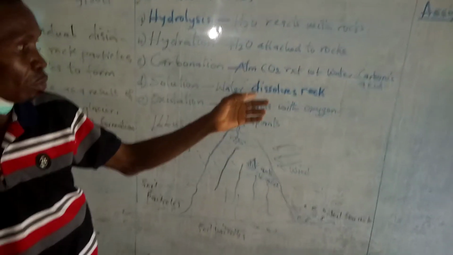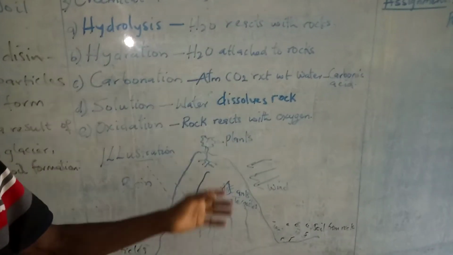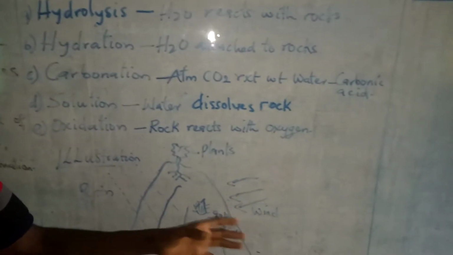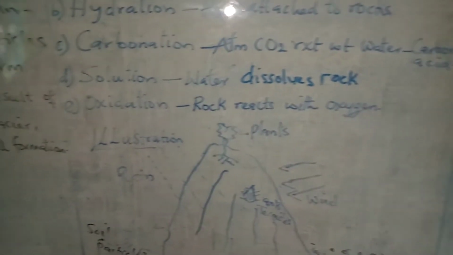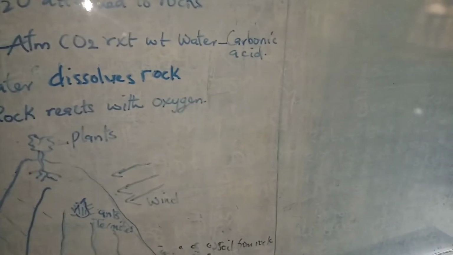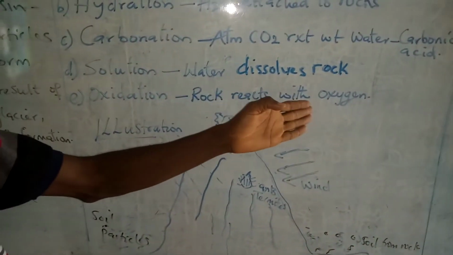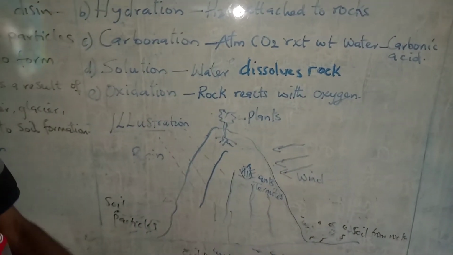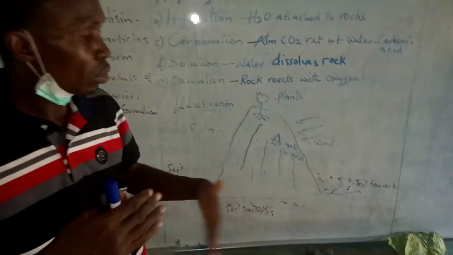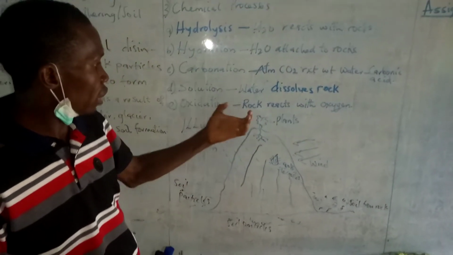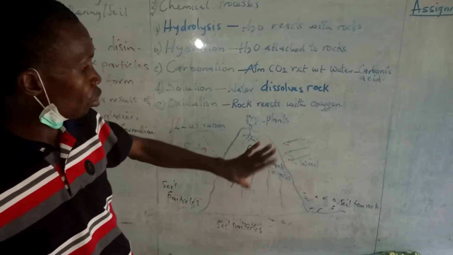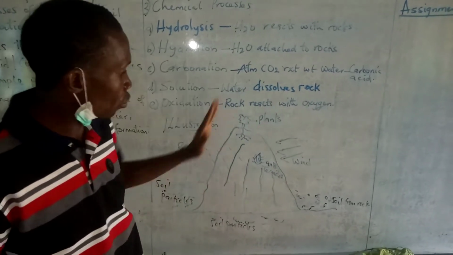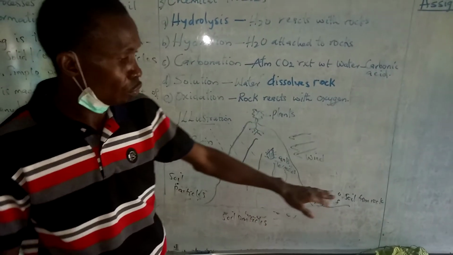A big example you have there is limestone. When water dissolves the limestone, it forms soil per se. Oxidation. Rock reacting with what? Oxygen. As a result of the addition of oxygen to the rock, that over time wears the rock particles to form what?